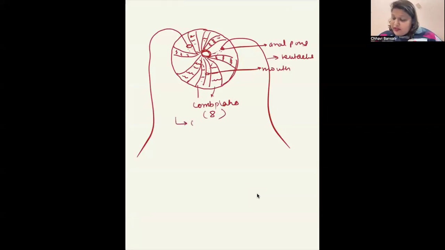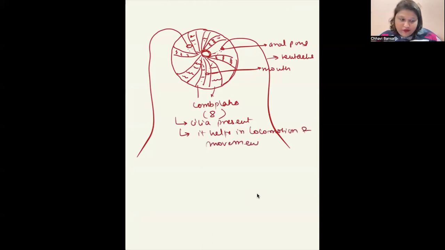These comb plates have cilia present, and the cilia help in locomotion and movement. Okay. So what is the body? Body is variable. Okay. They have coloblast cells. The special cells of the phylum Ctenophora are coloblast cells.